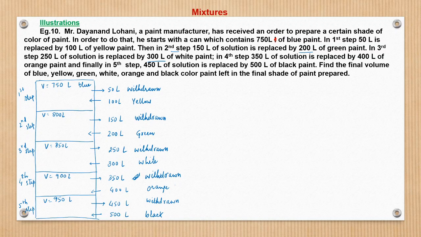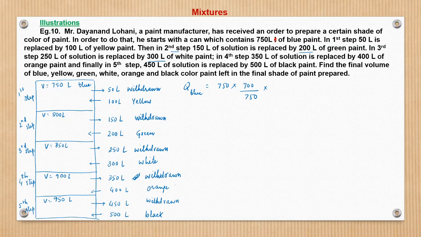He starts with blue color, right? So let us see the quantity of blue color. The initial quantity was 750 liters, out of which 50 liters is withdrawn. So what remains is 700 by 750. In the second step, it starts with 800 liters, and 150 goes out. Before this, does the addition of 100 liters of yellow color change the quantity of blue color?